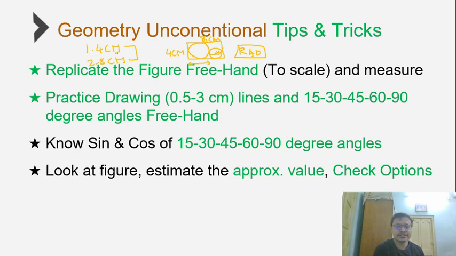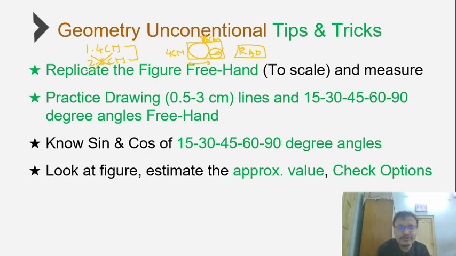In such cases, all one needs to do is look at the figure. You can in any way see that this is 6 centimeters, this is 4, so the diameter is within 2.5 max, which means the radius has to be around the 1 mark. So automatically somebody can eliminate options in the range of 2.8 centimeters and so on, which have been intentionally planted so that somebody makes an error of just calculating the diameter and jumping the gun.